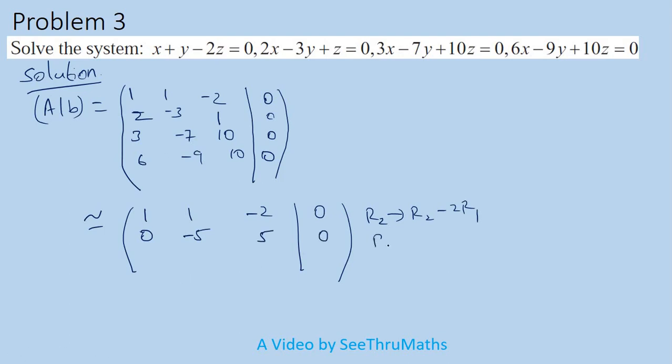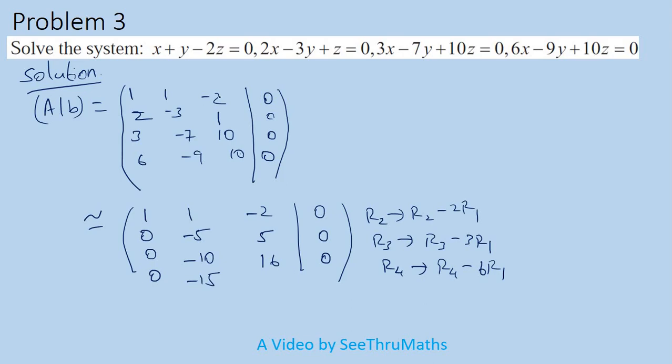Then row 3 replaced by row 3 minus 3 times row 1. So 3 minus 3 is 0. Minus 7 minus 3, it is minus 10. Here 10 plus 6 is 16. Last one 0. Then row 4 is replaced by row 4 minus 6 times row 1. So what will happen here? Definitely 0. So minus 9 minus 6 is minus 15.